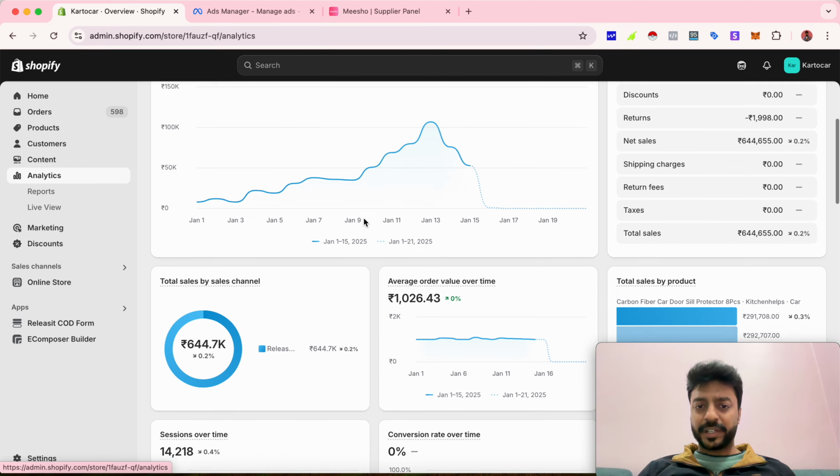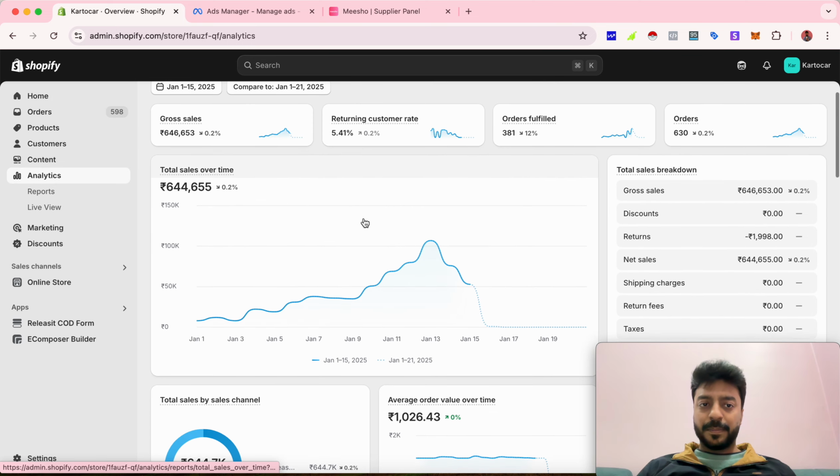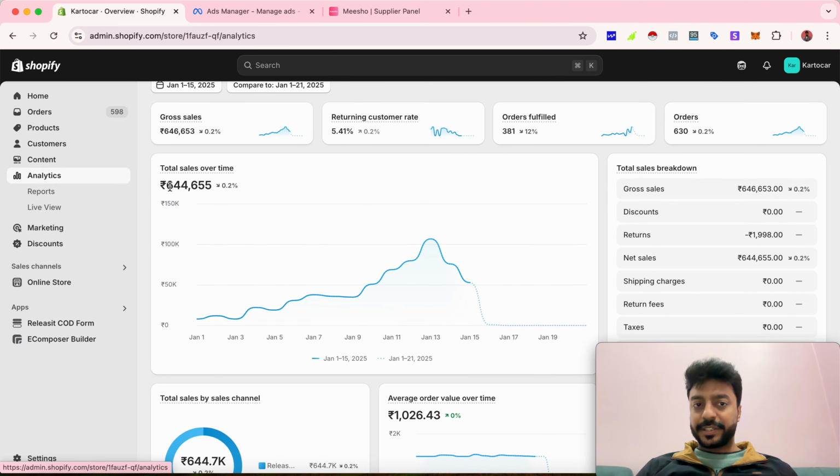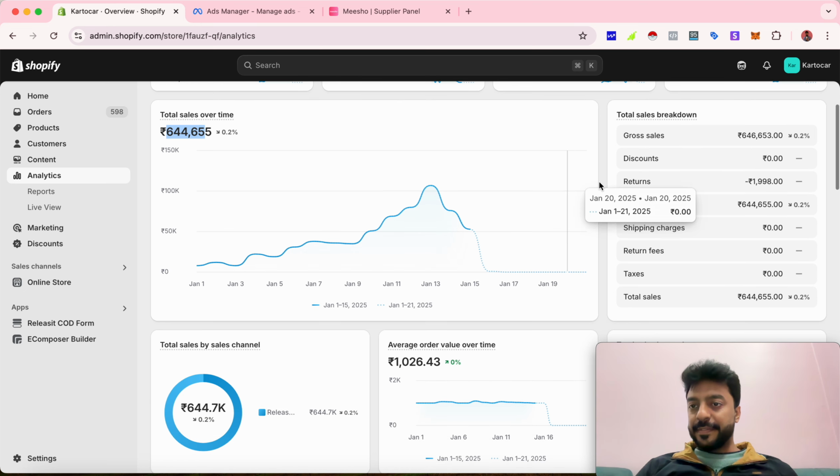So let's talk about it. As you can see, I am able to make somewhere around 6,44,000 rupees, and the returns that you have seen so far is almost 2,000 rupees.